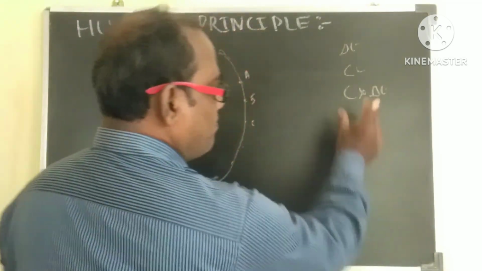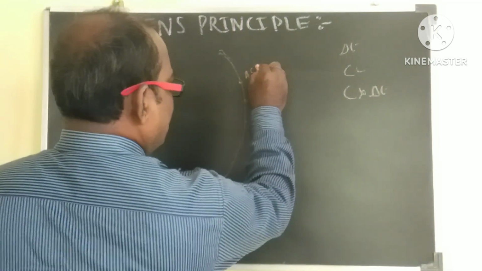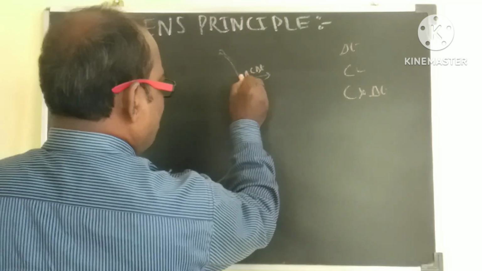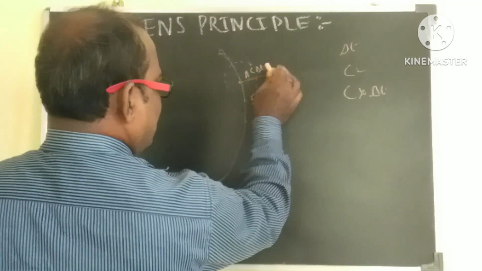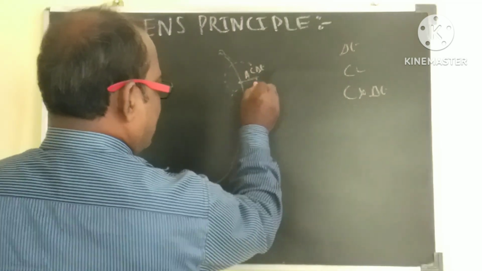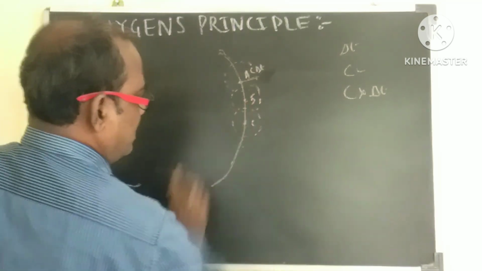With this as the radius, c delta t, let us make a very small wavelet like this. This is c delta t. Again from this, let us make a small wavelet like this. Again from here, let us make a small wavelet.